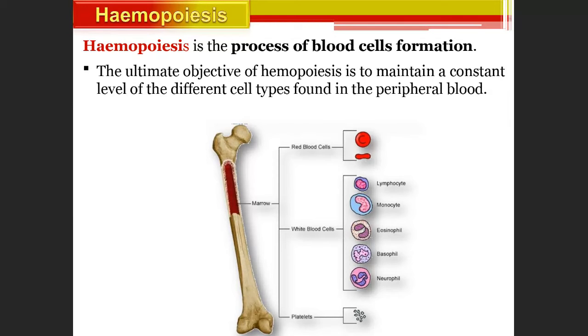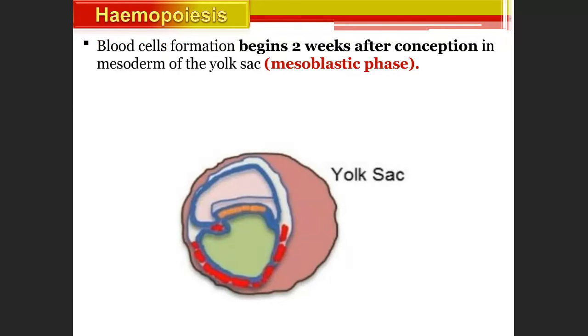The constant maintenance has to be there, because if something falls down, like lymphocytes, the T cells and B cells play a role in innate immunity and humoral immunity. If they go down, then your immunity goes down. If your immunity goes down, then a lot of infections you will start getting, like HIV or AIDS, where your immunity goes down and a lot of infections come into your body. So hemopoiesis maintains the constant number.